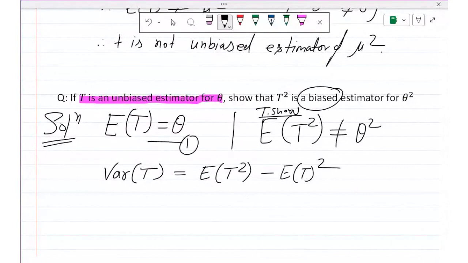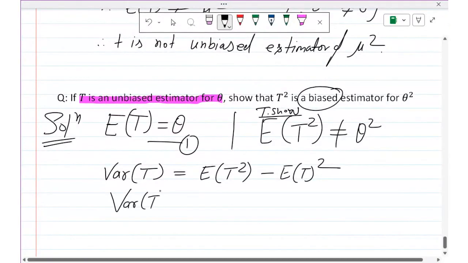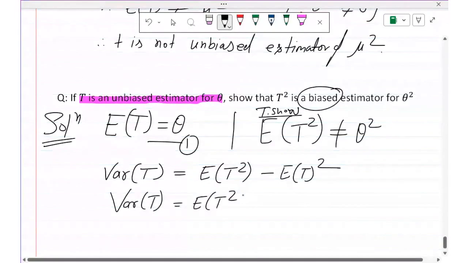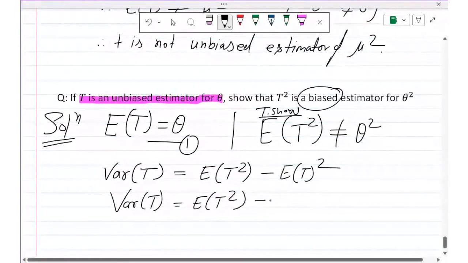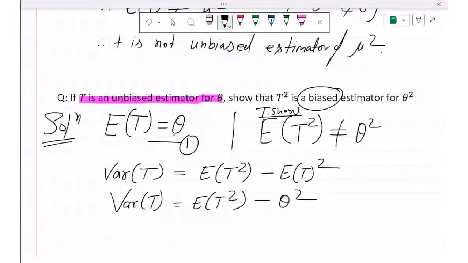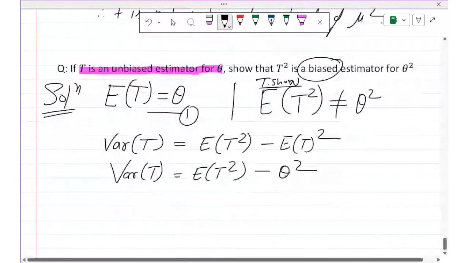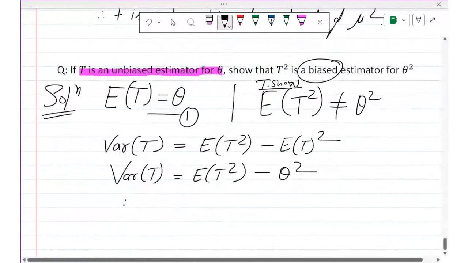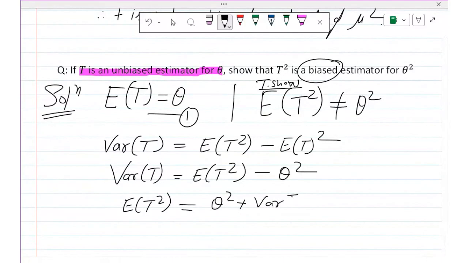So put theta here, and you will get variance of t equal to E of t square minus theta square, because t is an unbiased estimator of theta. Sending theta square to the other side, you get E of t square equal to theta square plus variance of t.